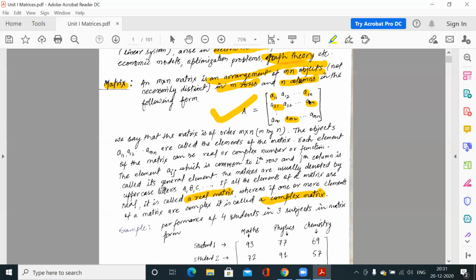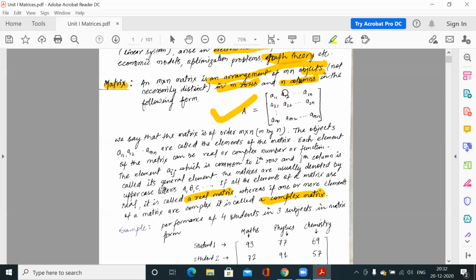And this one, A1n, means the first row and nth column. Like this we have the representation of the elements. We don't know what the objects are, so we are writing this in representation form. A11, A12, and so on: these are all elements from the first row, the first column, second column, up to the nth column. Similarly, this is the second row: A21, A22, A23, A24 up to A2n. These are the elements from the second row. Similarly, this is the mth row, so these elements belong to the mth row.